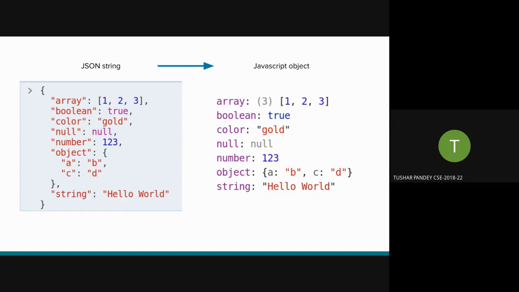There are very few things in JavaScript that cannot be encoded to a JSON string. You can't encode a function to a JSON string, if I remember, completely. You can do it partially, but not completely, and some other things. Otherwise, almost all of your JavaScript code can be exported to JSON.